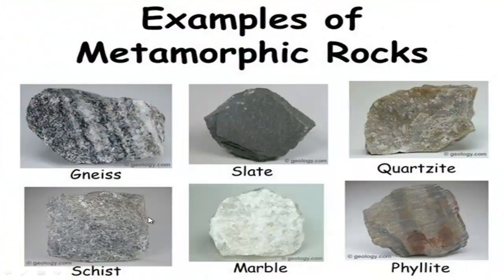For example, marble. Marble is the transformed form of limestone or sandstone. So this is metamorphic rock.